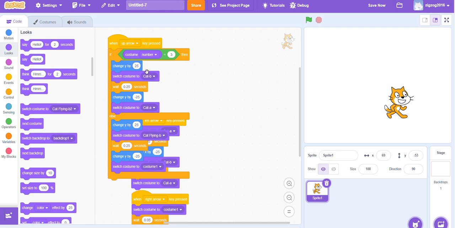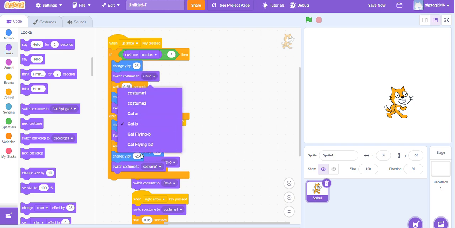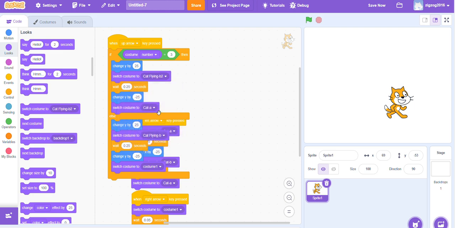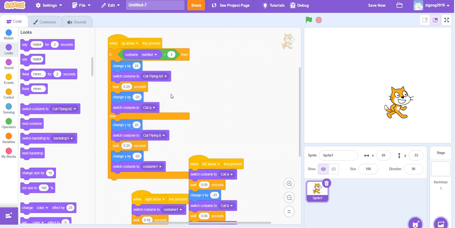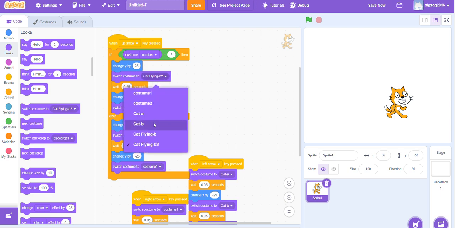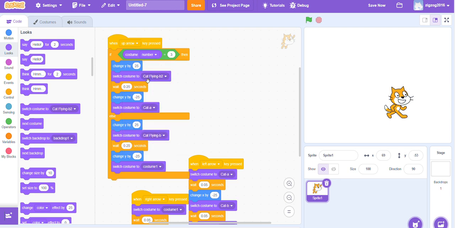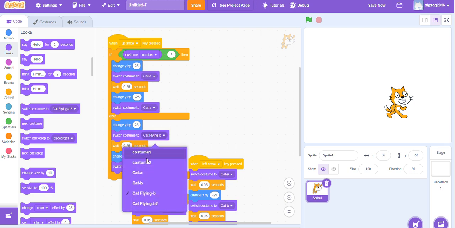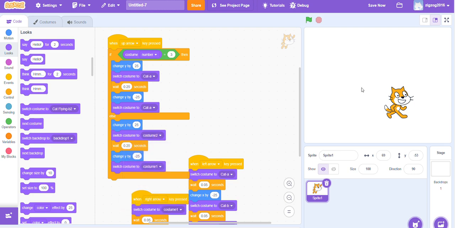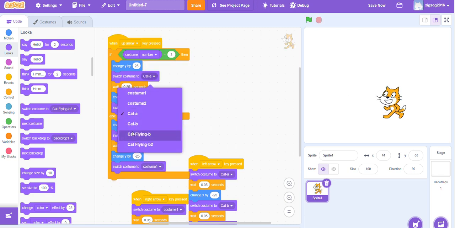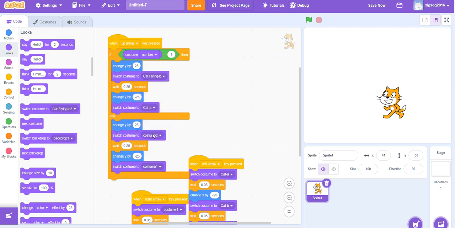For the flying one, change Cat B to Cat Flying B2. For the not flying one, change it for left to be Cat A and for right to be Costume 2. But I honestly prefer to use the cat flying ones.